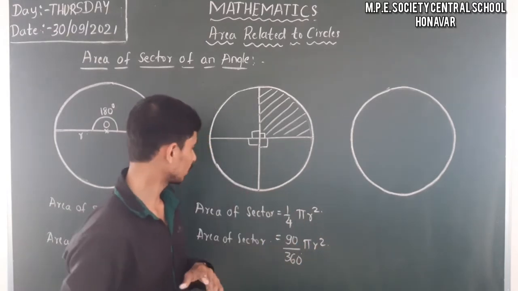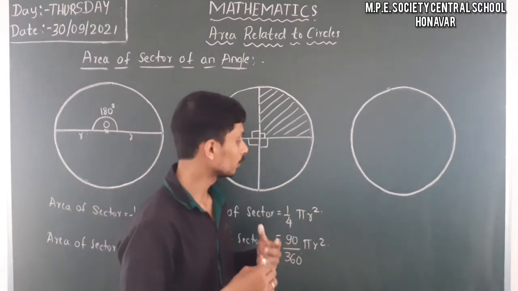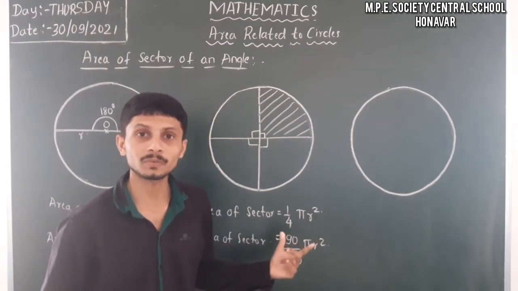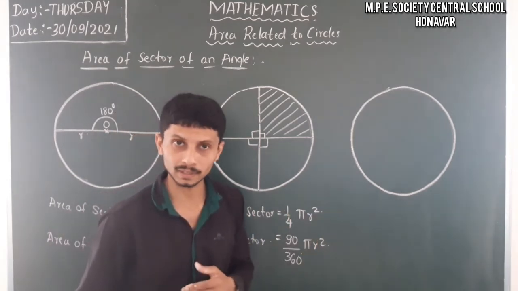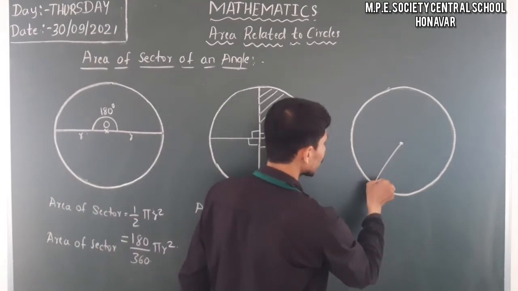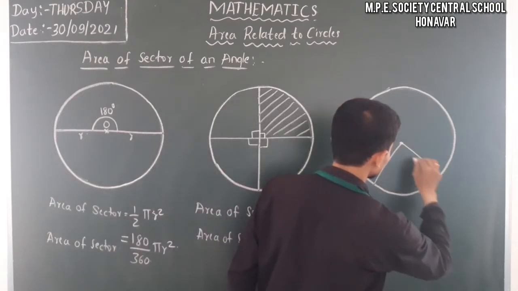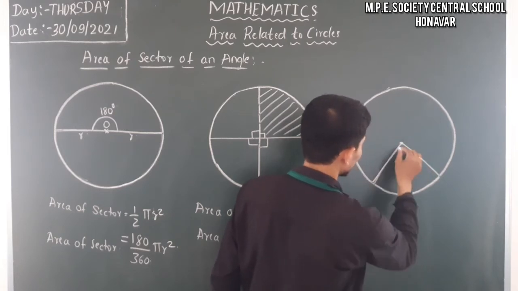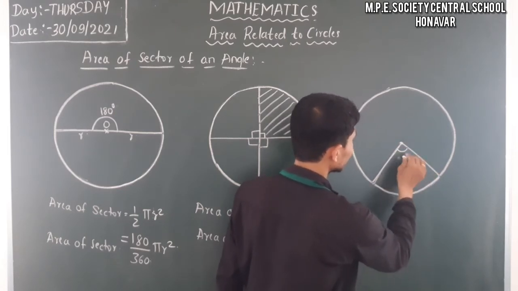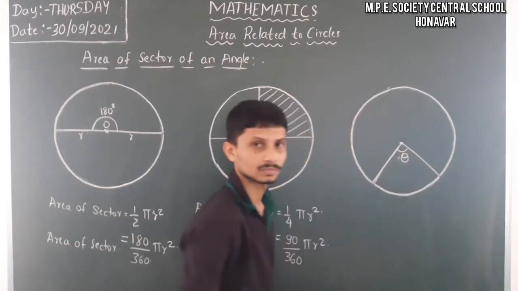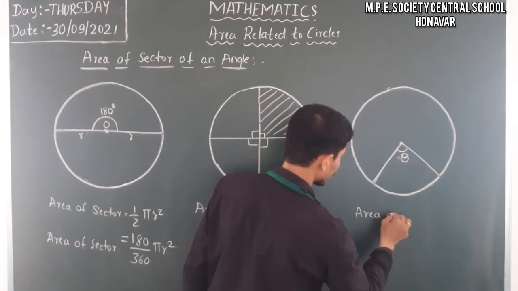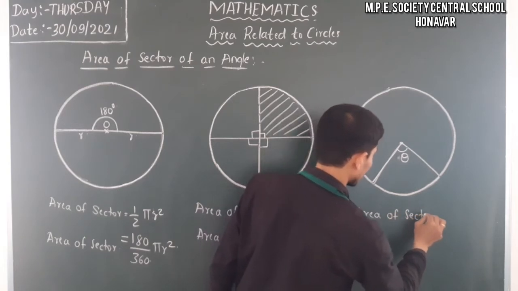So we can take the standard form of the area of a sector, and then we get one formula for finding the area of a sector of an angle. Let us take a situation where we don't know the angle. This is the sector, having an angle of theta here. Consider this as theta, which is nothing but an angle. Here also we have to find the area of the sector.